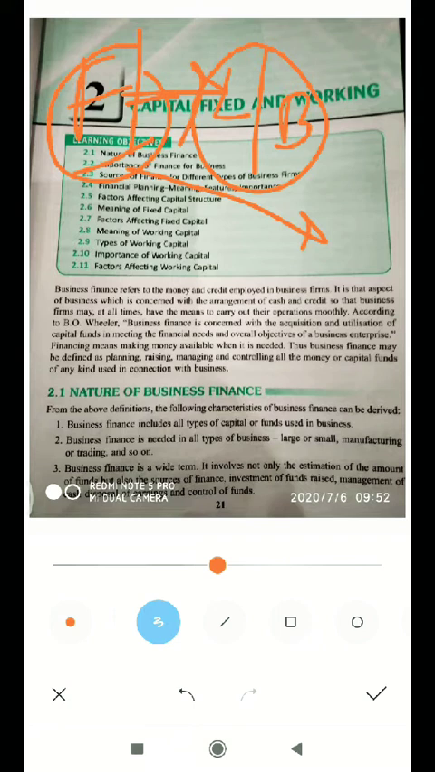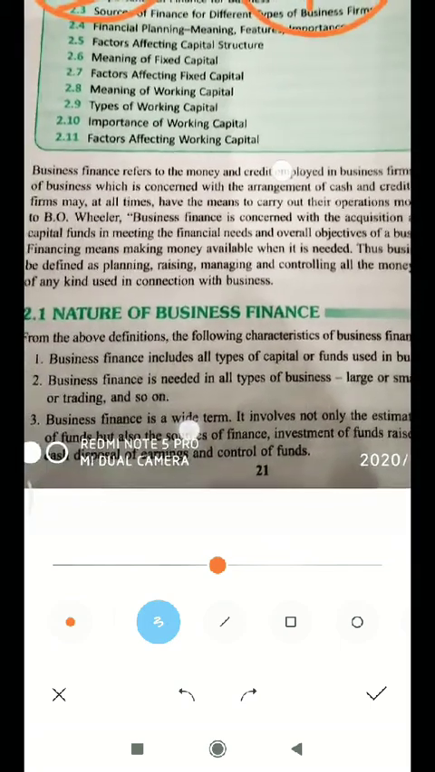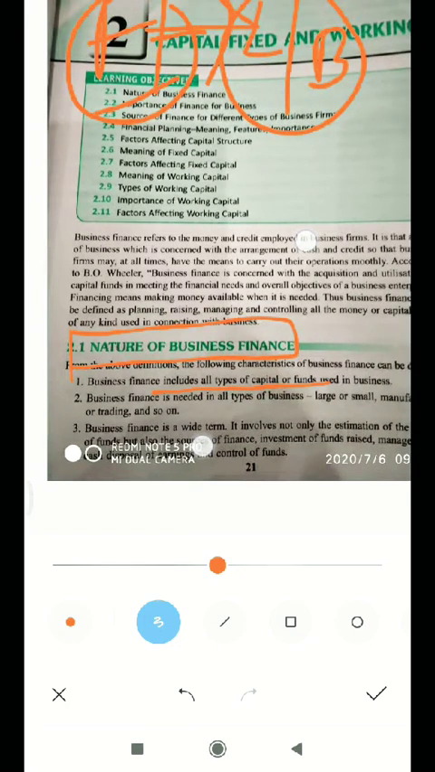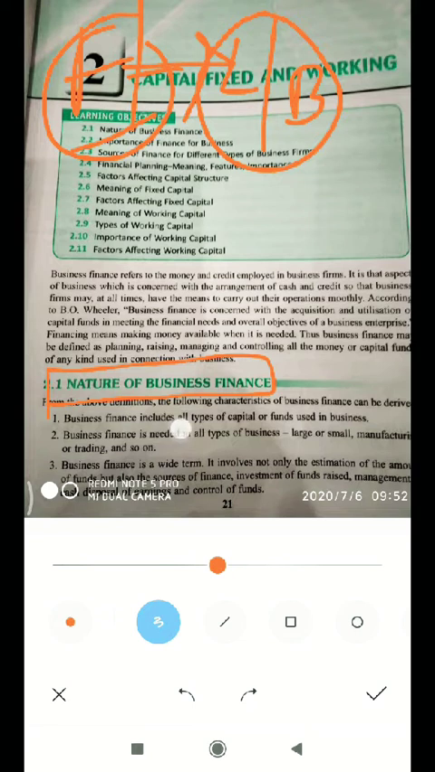My dear students, we are going to understand the importance of business finance. First of all, we will see the nature of business finance. First point: business finance includes all types of capital or funds used in the business. Every type of capital and fund can be used in the business concern.